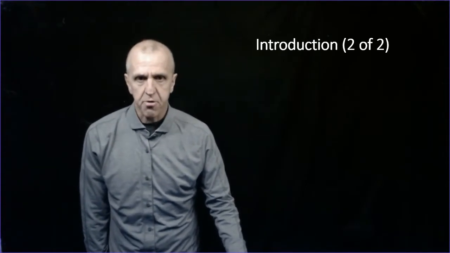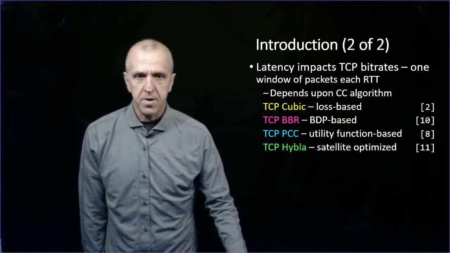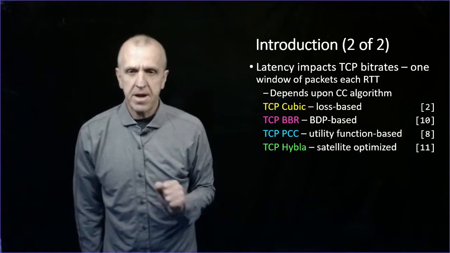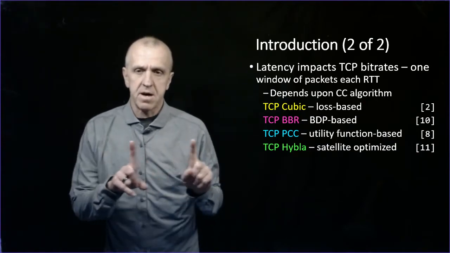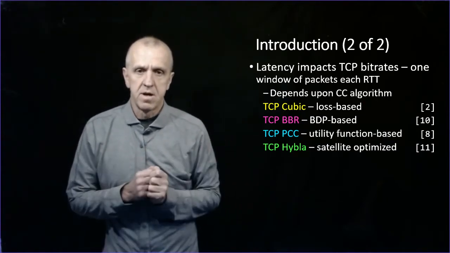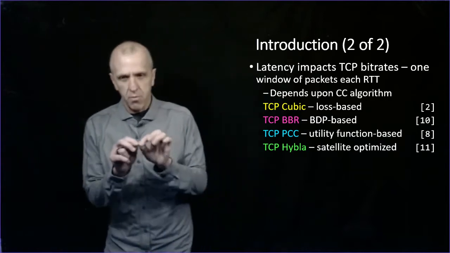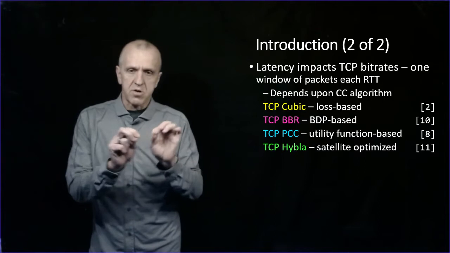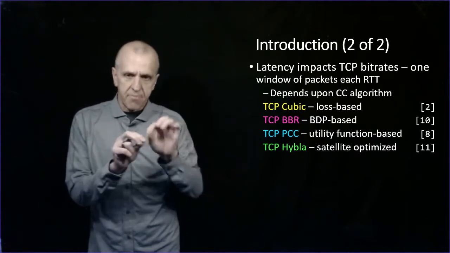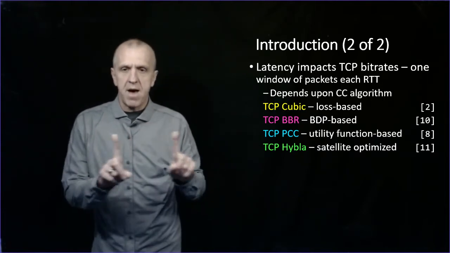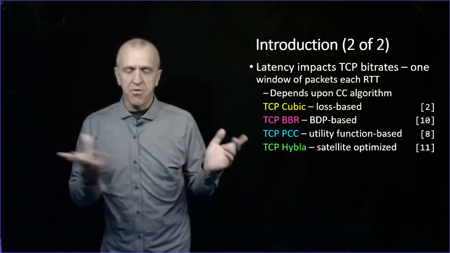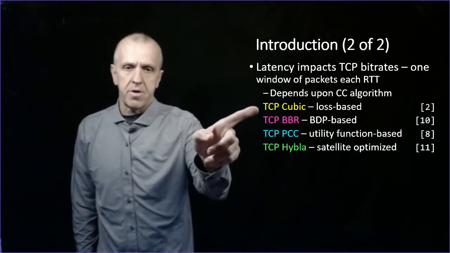And for congestion control protocols like TCP, the latency impacts the bit rate. And it impacts the bit rate because it impacts the way that the window grows. So remember, from your TCP, basically the window can grow every round trip time it gets an ACK back. And you have, again, slow start where it can double, but even during congestion avoidance it increases. So that round trip time impacts the window growth. The exact growth depends upon the congestion controller algorithm.